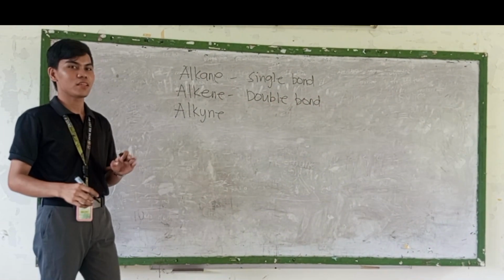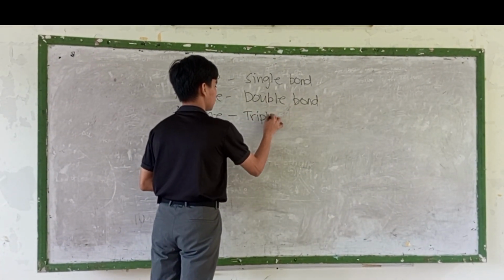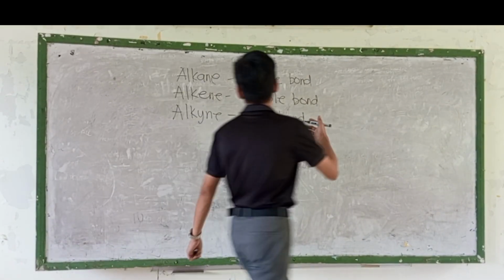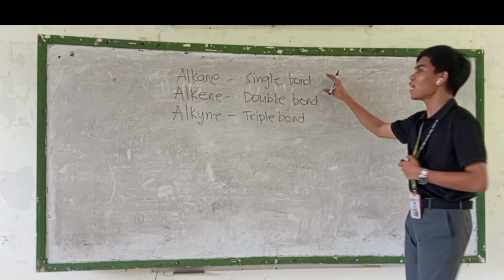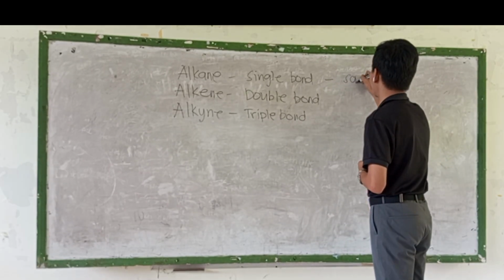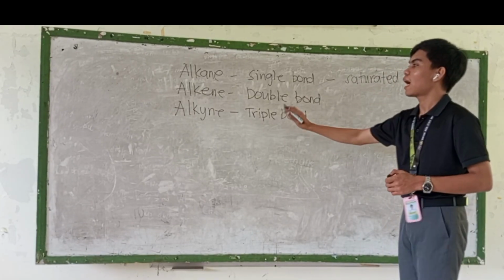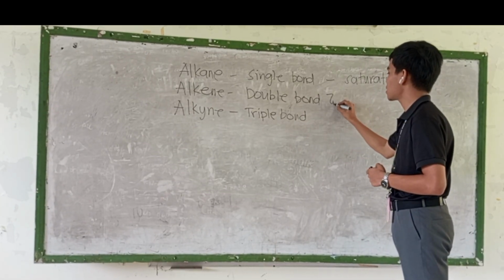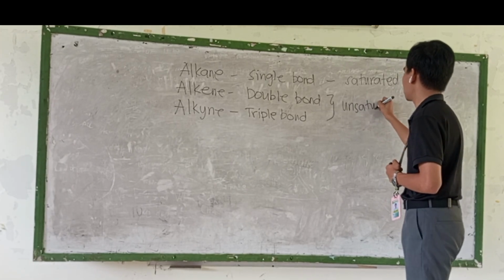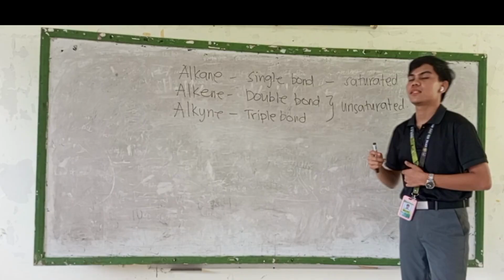Then, in alkyne, we have a triple bond. And alkane is saturated. And alkene and alkyne are unsaturated. And that would be all.